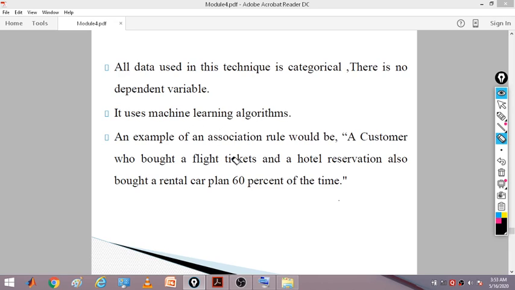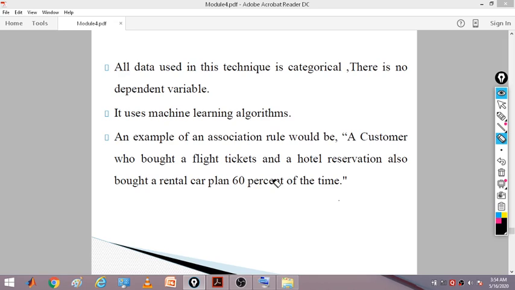For example, a customer buys a flight ticket and reserves a particular hotel. If he purchases a flight ticket to a particular place and has also booked a hotel room, it is likely that he may also book a car, a rental car plan.